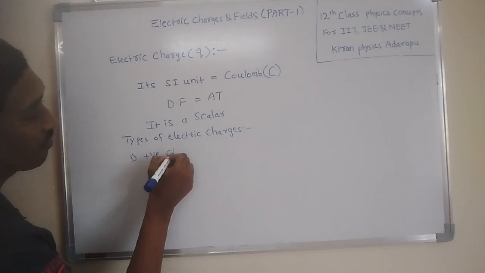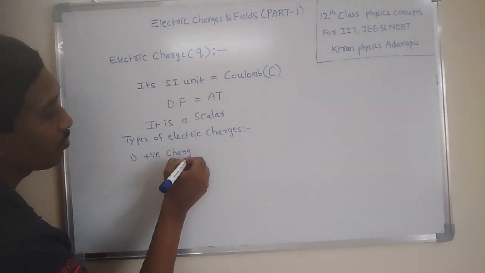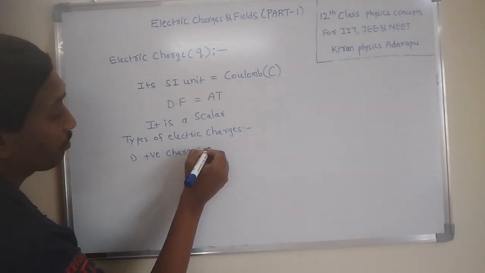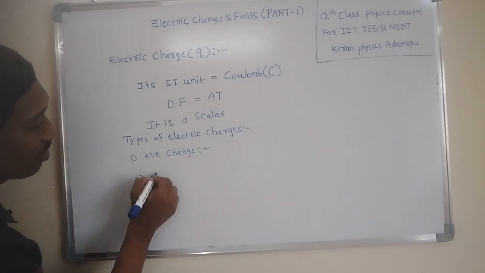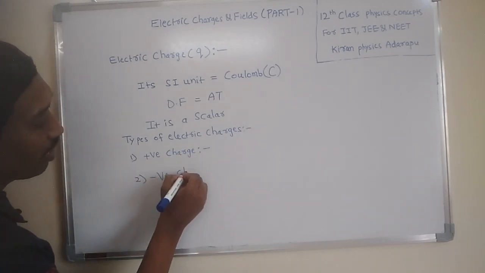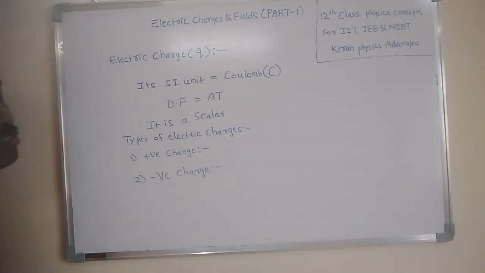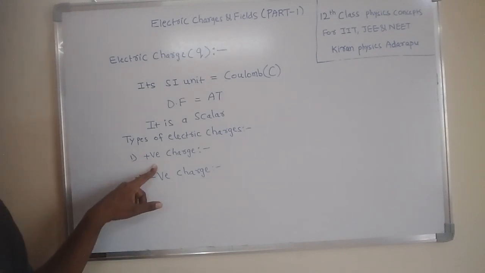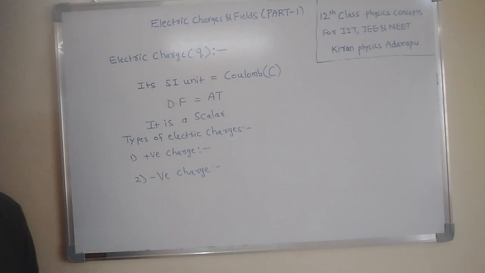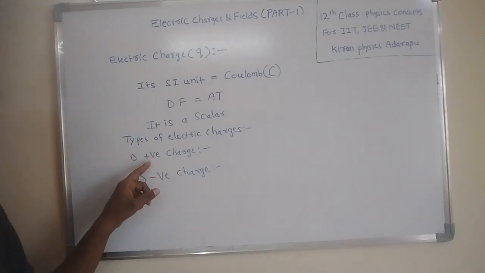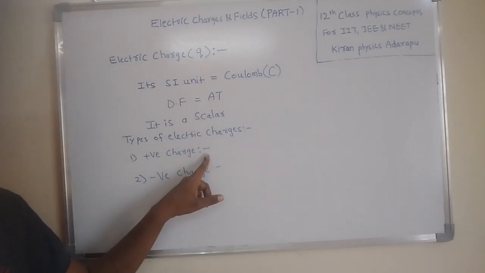The second type is called negative charge. These two are the types of charges, positive charge and negative charge. Which is considered positive charge, which is considered negative charge? Actually, the deficiency of electrons in a body is called positive charge.